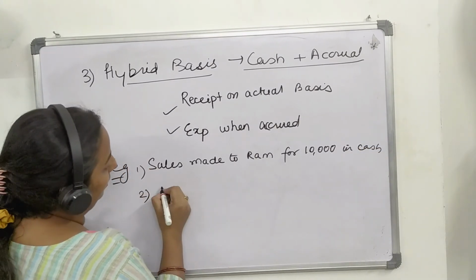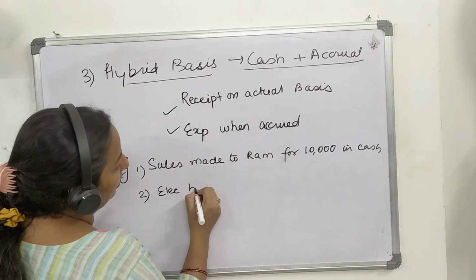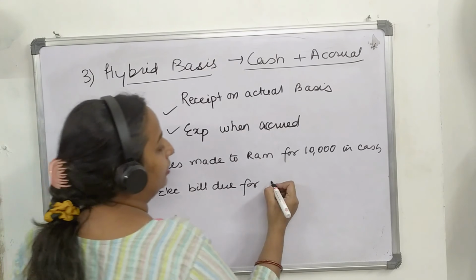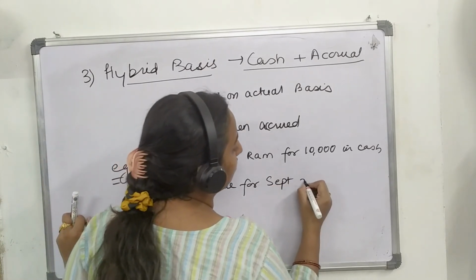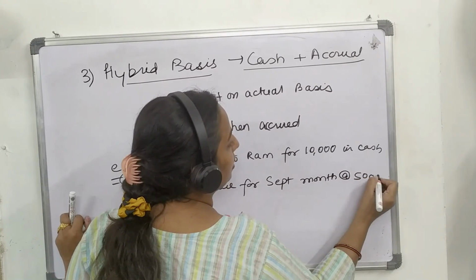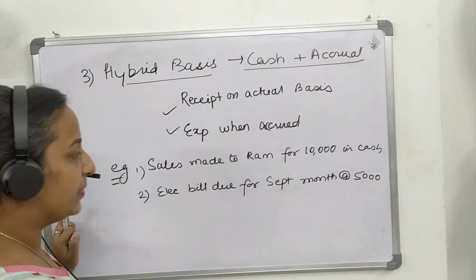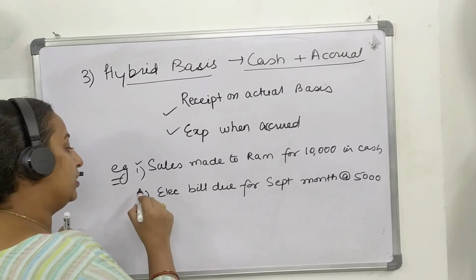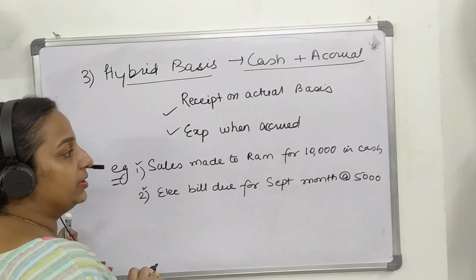Second, electricity bill due for September month at the rate of 5,000. Now, as per cash basis, only this transaction will be recorded, and as per accrual, only this transaction will be recorded.